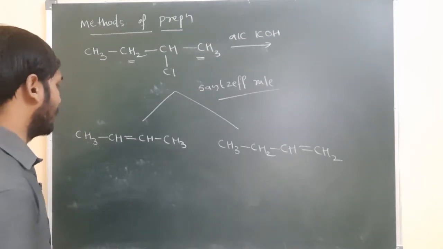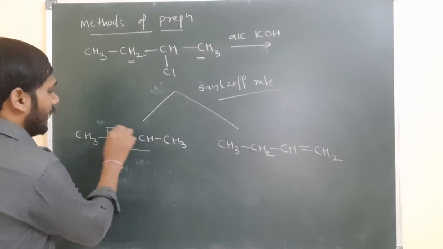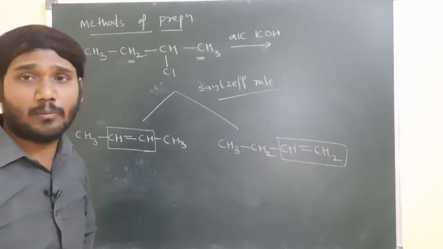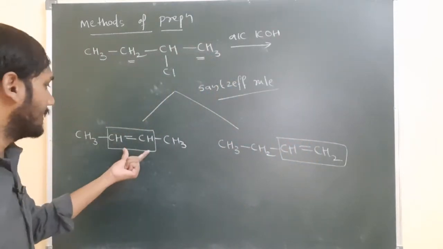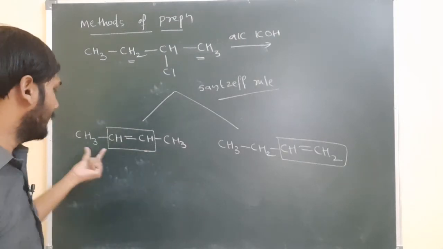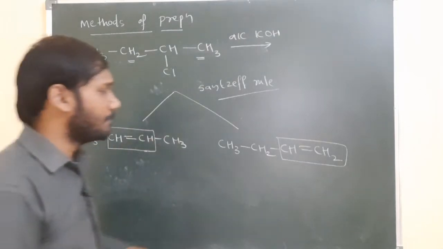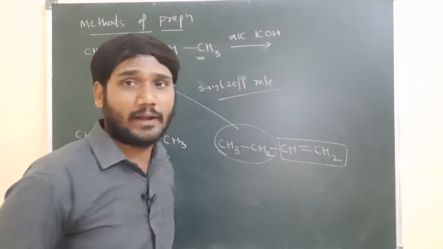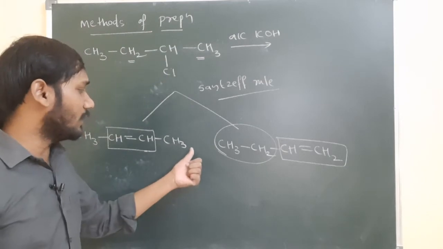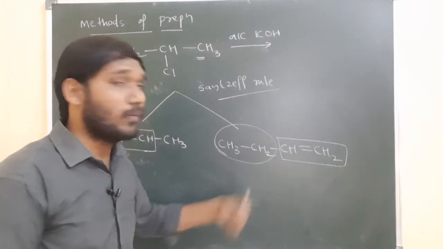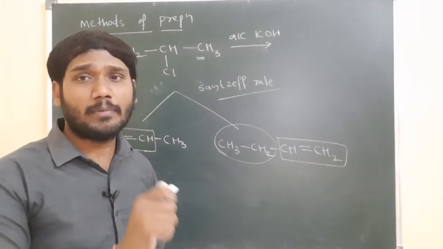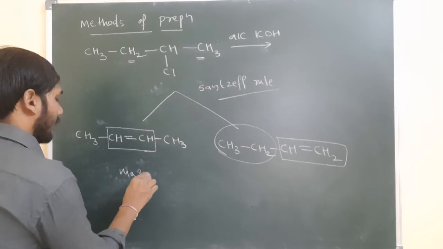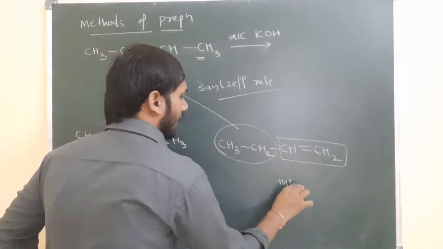Otherwise, we can explain it another way also. The more number of substituents present around the double bond, that is more stable. Here this is the double bonded compound, one substituent and one, totally two substituents are present here. In the other, only one substituent is present. Where the more number of substituents is present, that is more stable. So now this is the major product, and we can say this is the minor product.